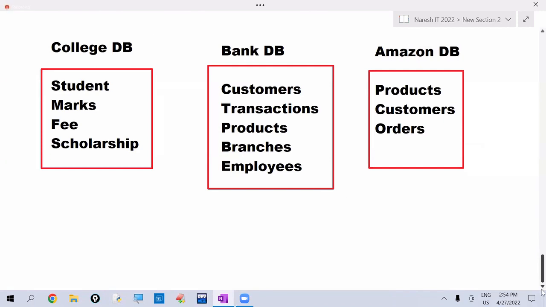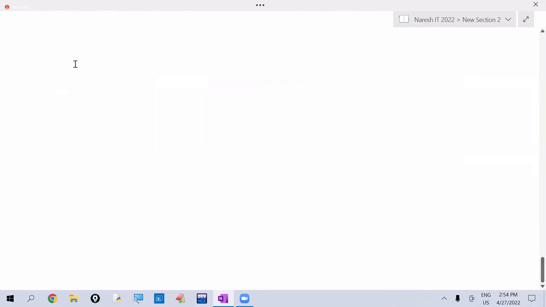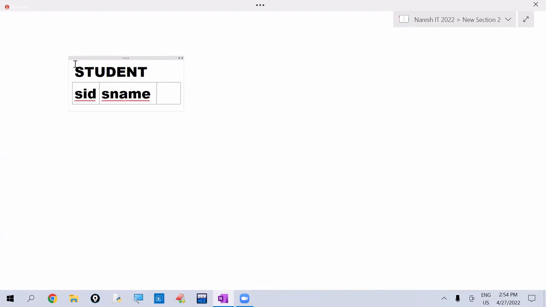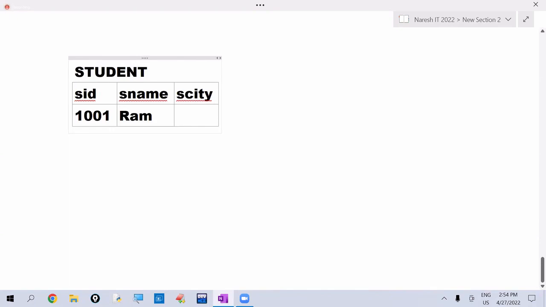So for example, I'm taking college database here. So we are creating like this. There is a table. Table name is student. Student table we are creating now. In the student table, fields are student ID, student name, student city. Like this, one college is maintaining student table. They're maintaining like this. Student ID 1001, name is Ramu. He is from HYD. Like this, they are maintaining all students' details.